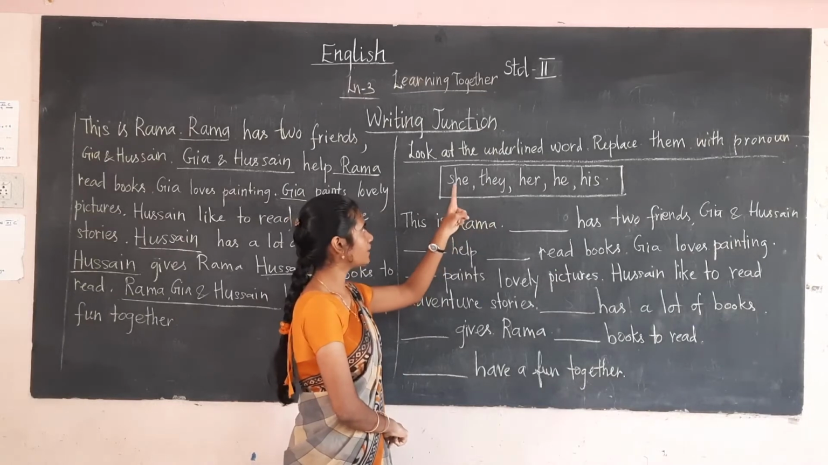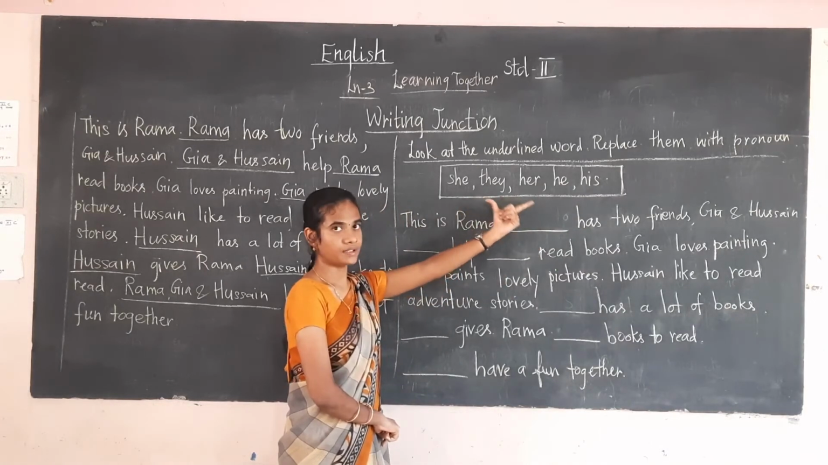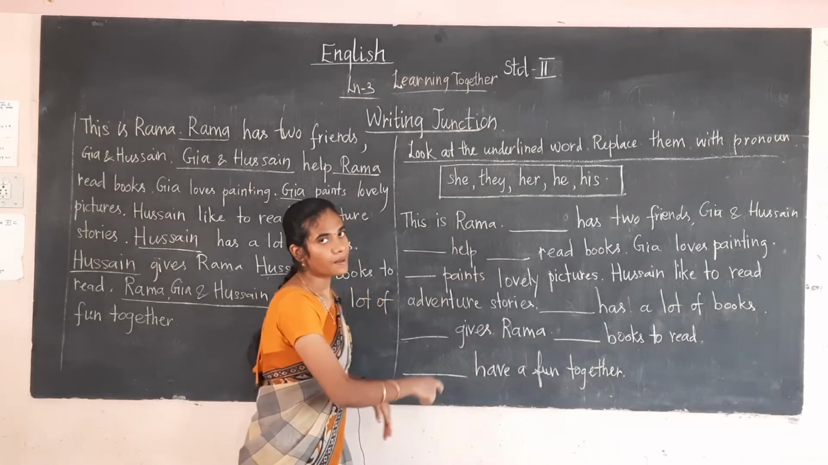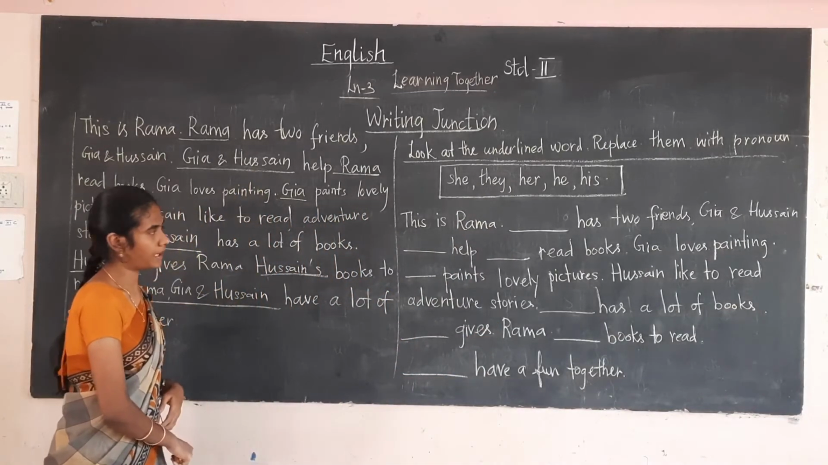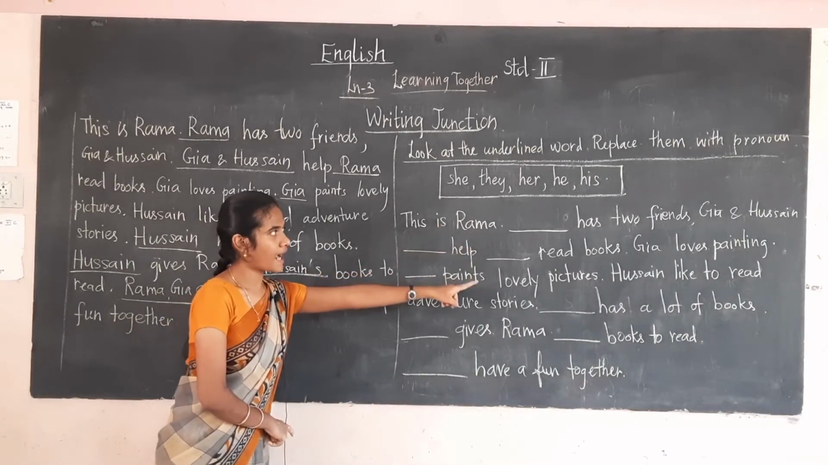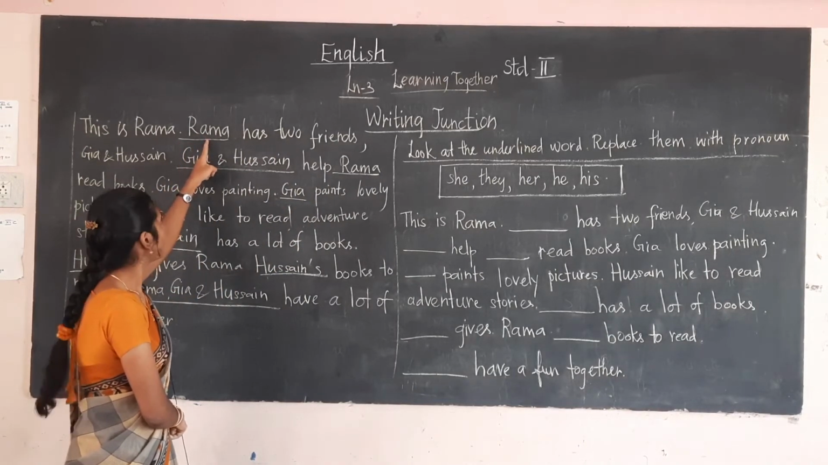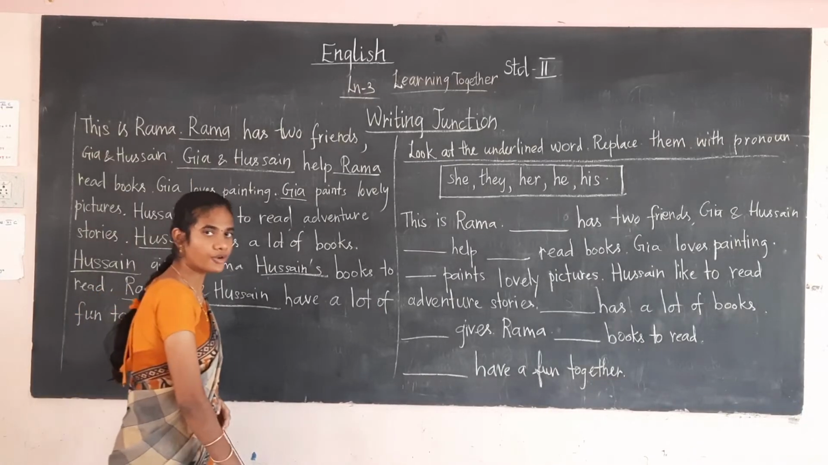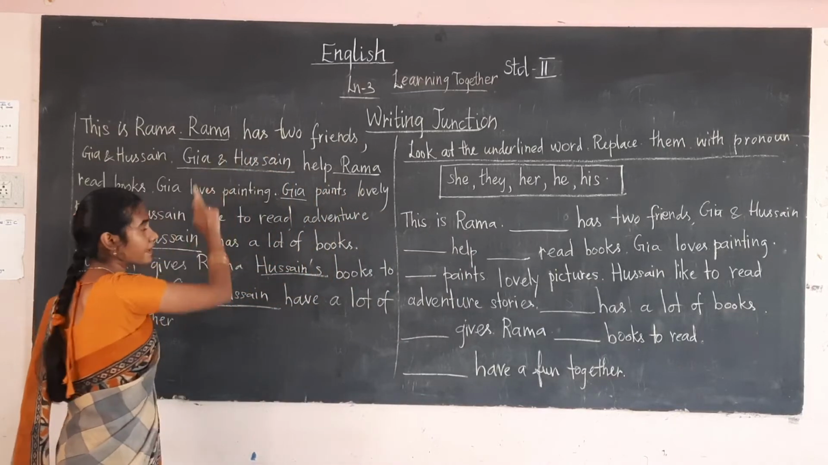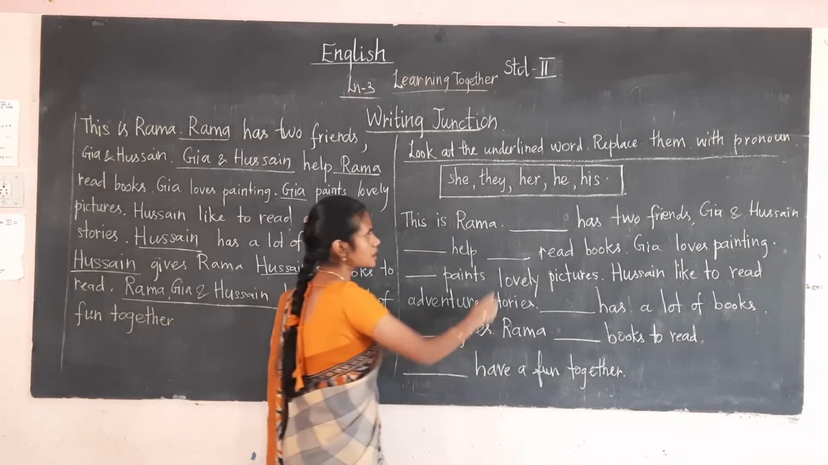What are the pronouns given? She, they, her, he, his. Here they have given the pronoun list. From the box only you have to fill in the blanks by seeing the underlined words, okay? First, what are they telling? This is Rama, dash has two friends. Here the underlined word is Rama, okay? Rama is a girl, so you have to write she, okay? You have to mention the pronoun as she.